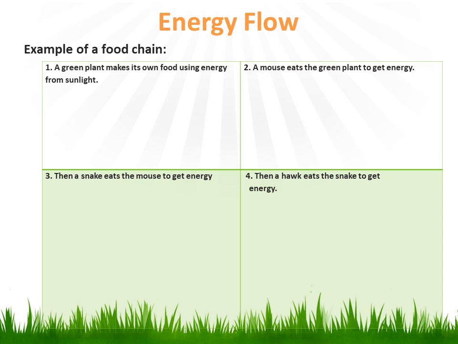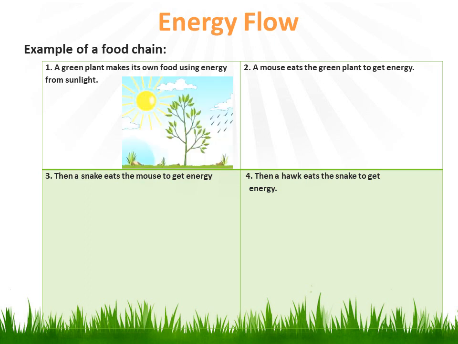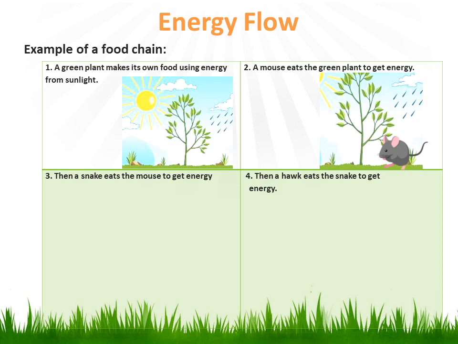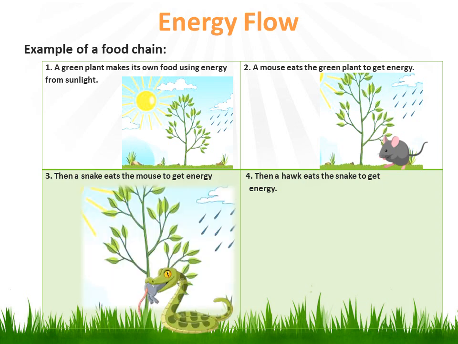Energy flow. Another example of a food chain. A green plant makes its own food using energy from sunlight. A mouse eats the green plant to get energy. And then the snake eats the mouse to get energy.